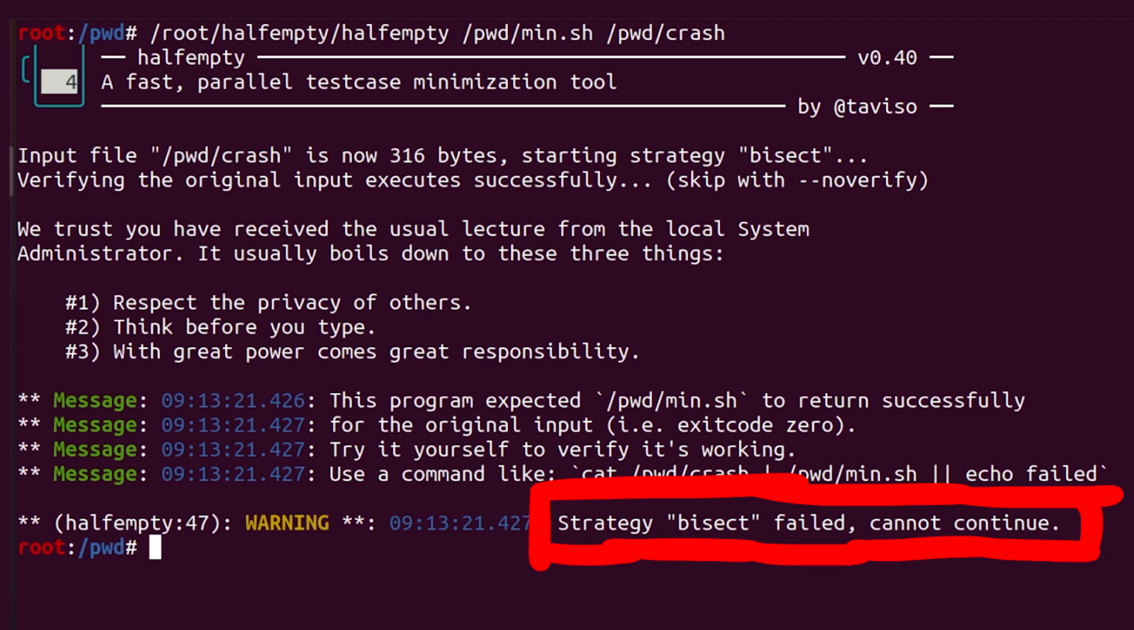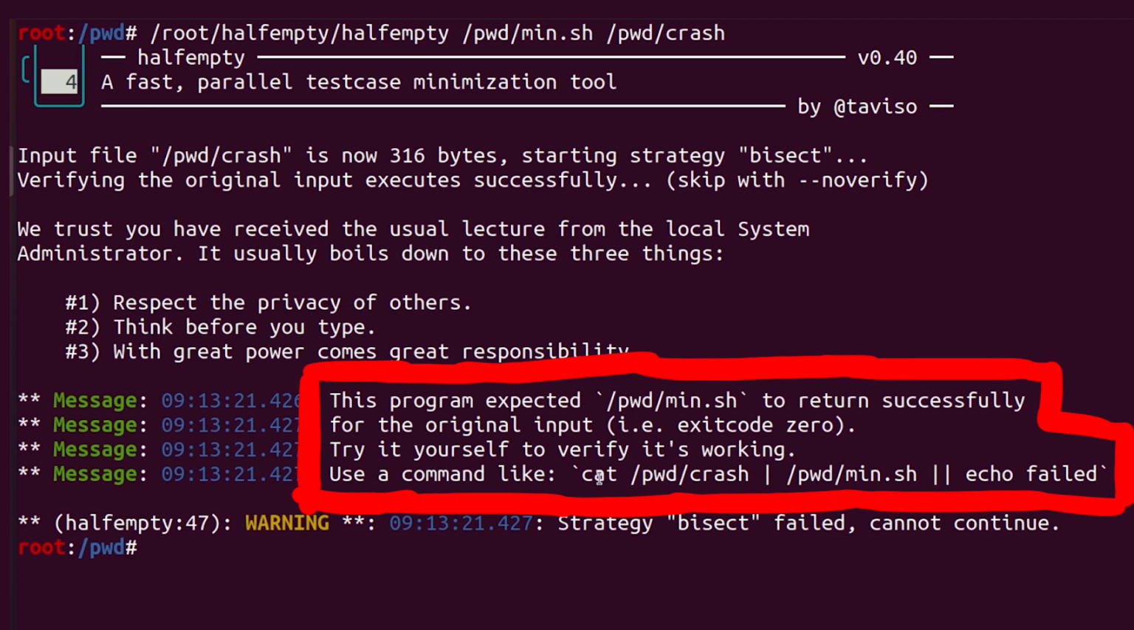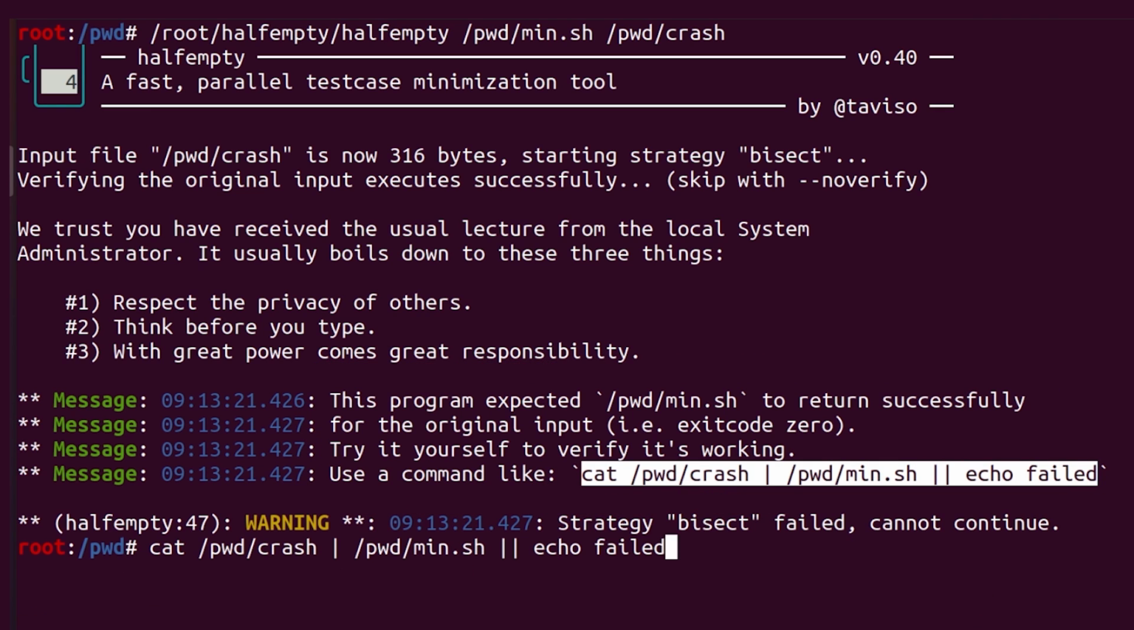Strategy failed. Try it yourself to verify it's working. Use this command. And I did, and it seems to work. The return exit code of the script is 0. It should work. That's weird, so I give up. Let's move to another method.